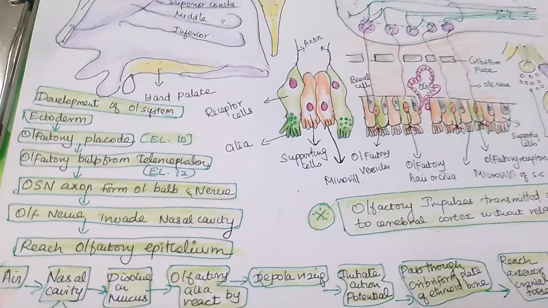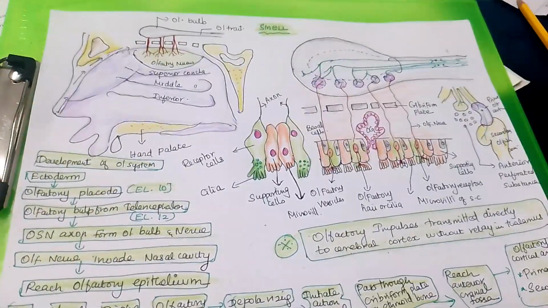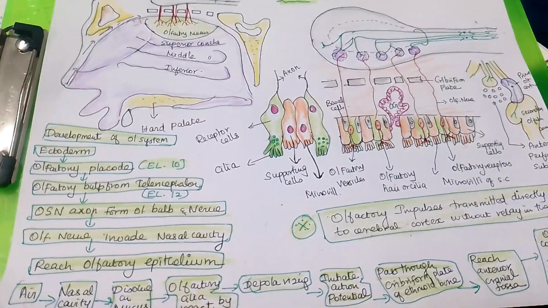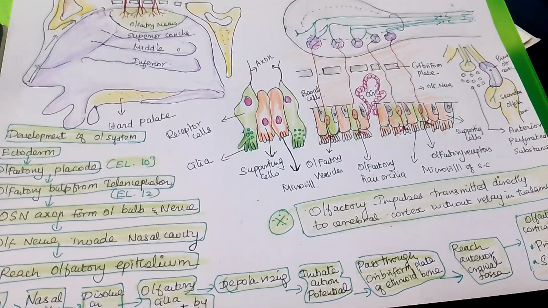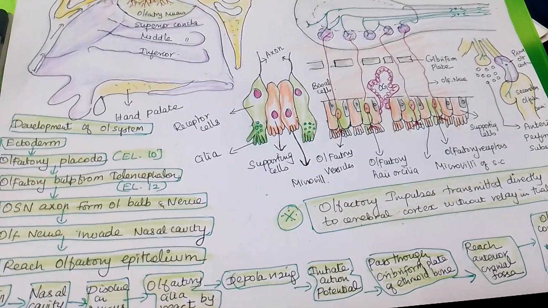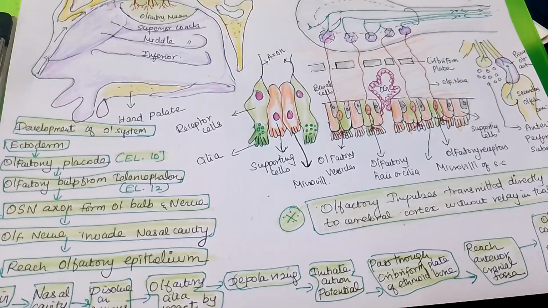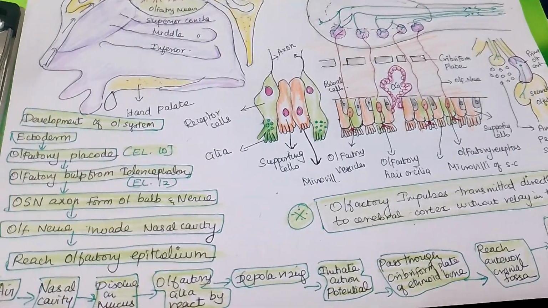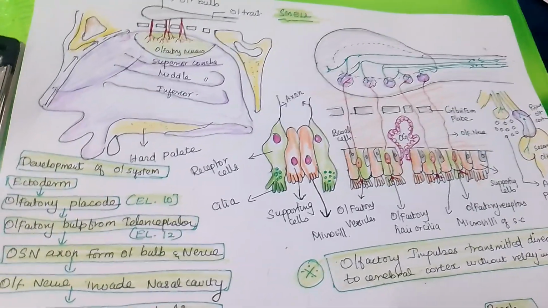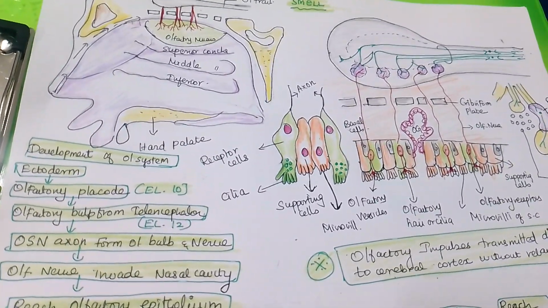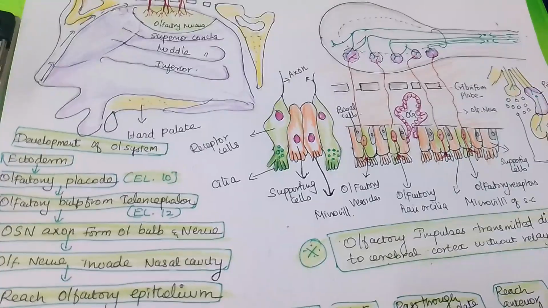So in this class we have seen about smell. You can write a small introduction about it and any one diagram, and memorize it with the picture, so that it will be easy for you to answer the 5-mark questions. Mostly these questions for nursing and paramedical students come as 5-mark questions.